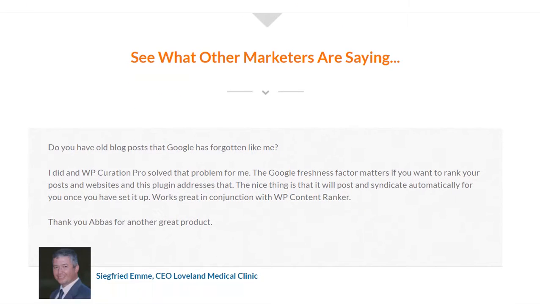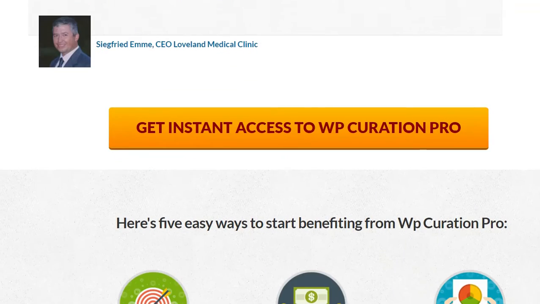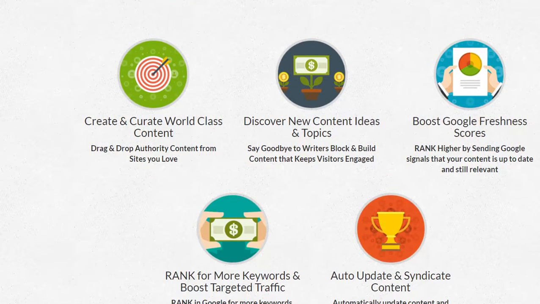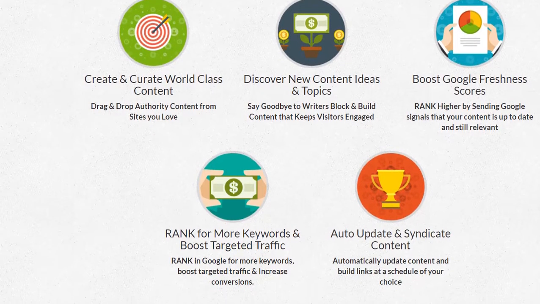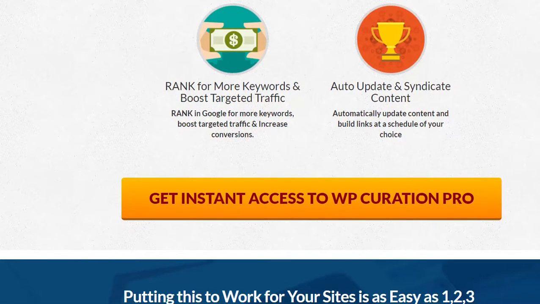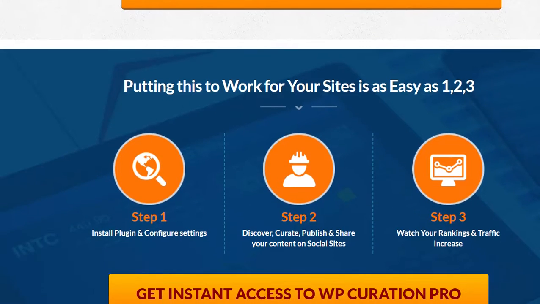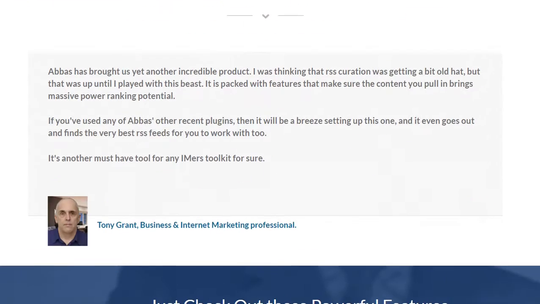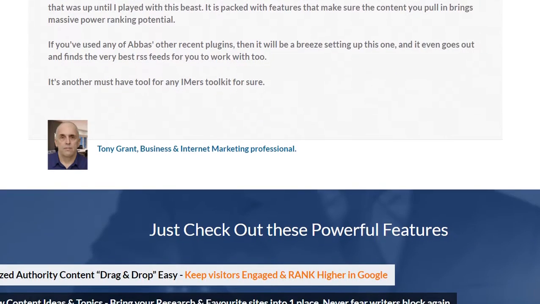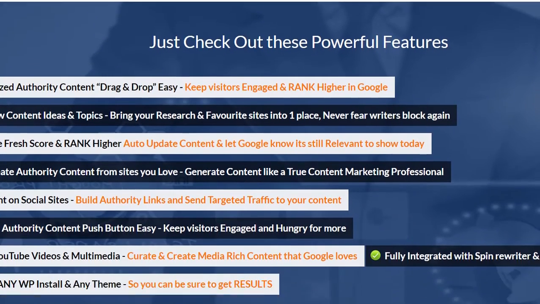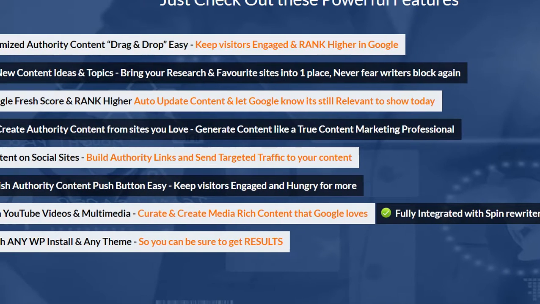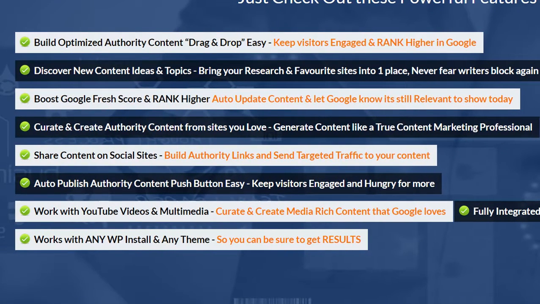By using WP Curation Pro, you'll be able to discover new content ideas and topics, curate and create authority content from sites you love, drag and drop easy, publish authority relevant content that keeps visitors engaged, share content on social sites, send targeted traffic and build links to your content. And you will even be able to optimize content, automatically update content, boost freshness scores and rank your content inside of Google.